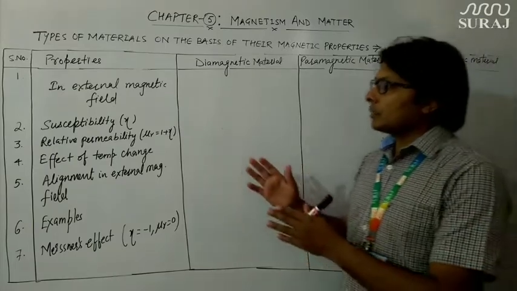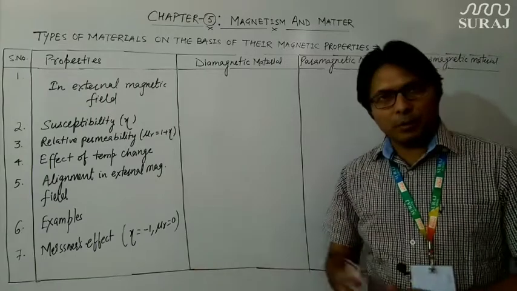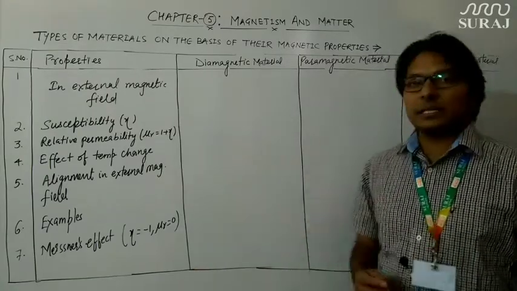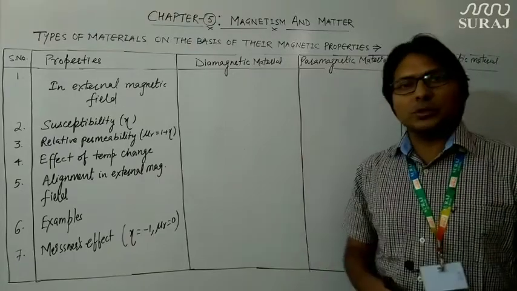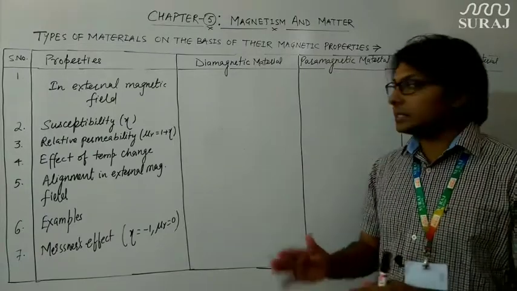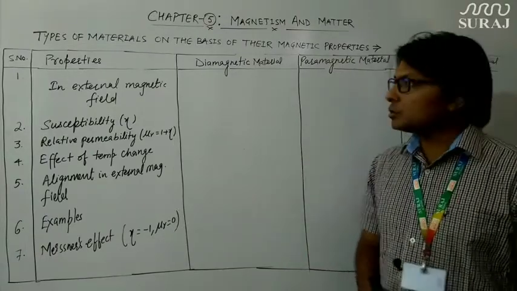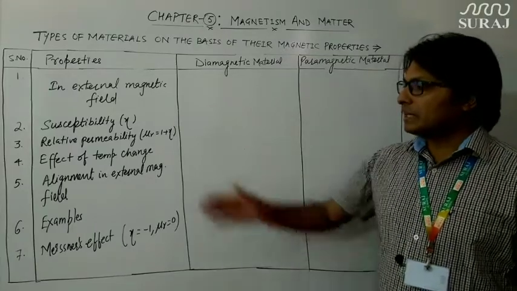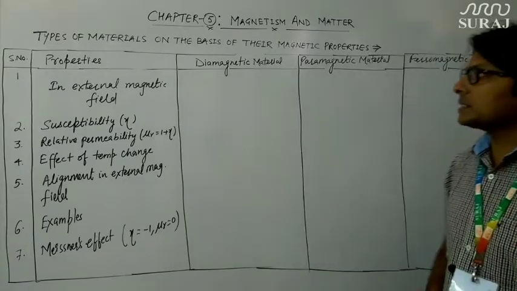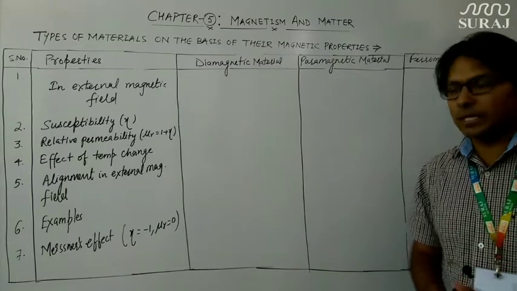We are going to discuss all these materials on the basis of their properties, and I have compared these materials in tabular form so that you can easily recall these properties and compare these materials from an examination point of view. Here I have described 7 properties on the basis of which we will compare all these three types of magnetic materials.